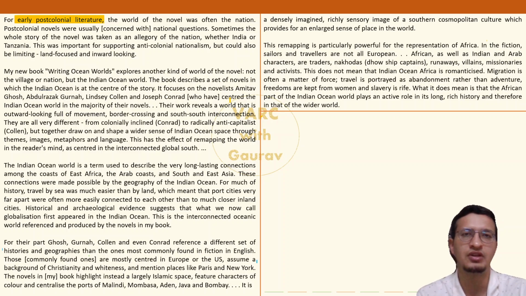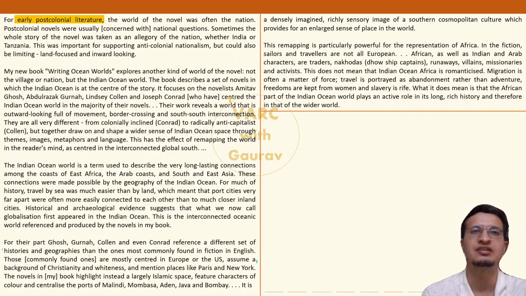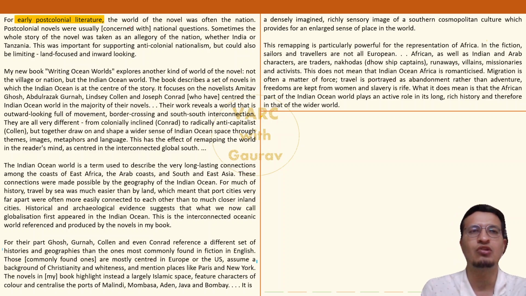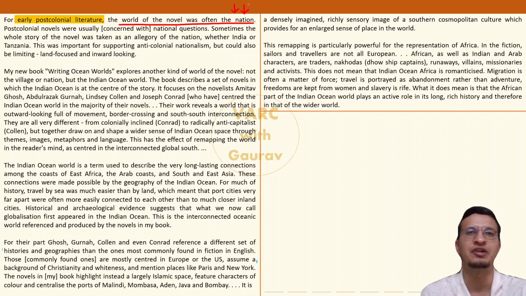But for now let's say the 1950s, 1960s, 1970s, that is the time period being discussed. So whatever novels were written during that time, most of those focused on the nation. Now this nation can be any country. It might be India, it might be some African country, it might be Indonesia, whatever.